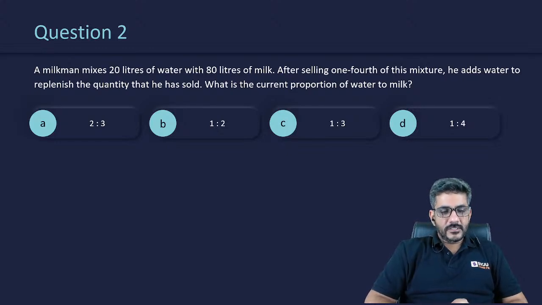Varun is the first person to answer. He says 1 is to 3. Good, Varun. Can you please read the question?